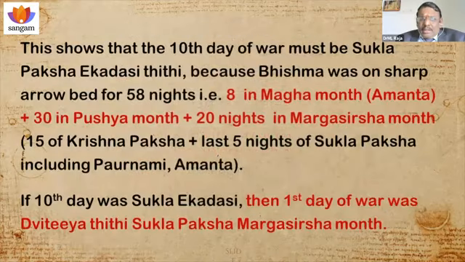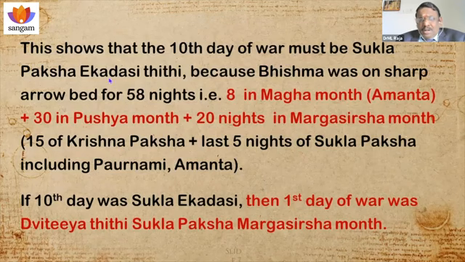And how can we account for the 58 nights? On the 10th day of war, that night also Bhishma was on the bed of arrows. So 20 nights in Margashirsha month, 30 nights in Pushya month, and up to Bhishma Ashtami, 8 nights. So it is also calculated as 58 nights. That is 15 of Krishna Paksha from Margashirsha month, and the last 5 nights of Shukla Paksha from Ekadasi, including Paurnami, in the Amanta calculation. So that also tallies with the 58 nights. If the 10th day was Shukla Ekadasi, then the first day of war should be the Dvitiya Tithi of Shukla Paksha of Margashirsha month. That is also correct.